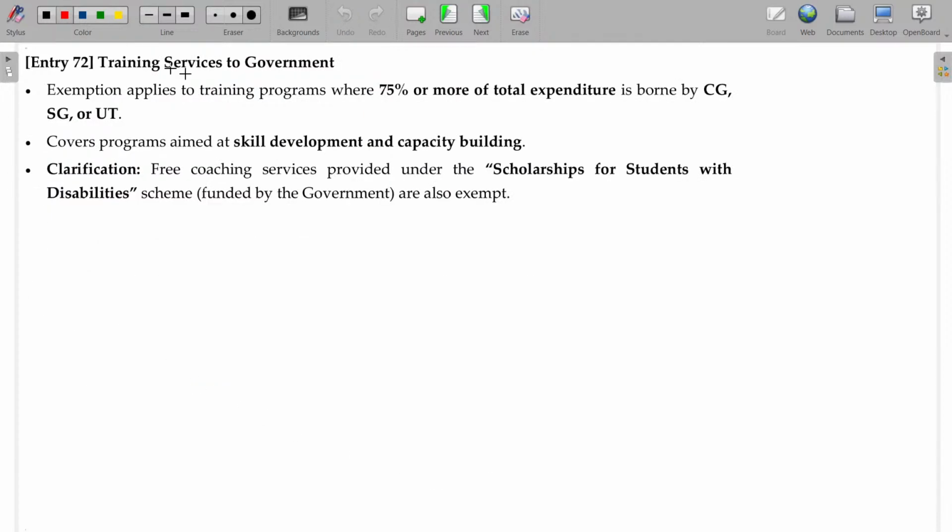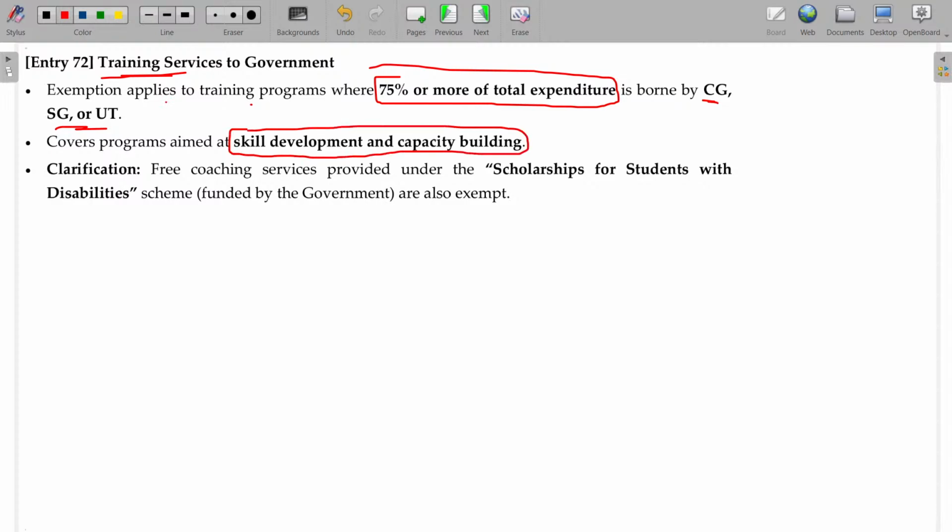The same applies to training. If the fee is paid by the government, then it is exempted, provided the exemption applies to training programs where 75% or more of the total expenditure is borne by the central government, state government or union territory. It covers programs aimed at skill development and capacity building.